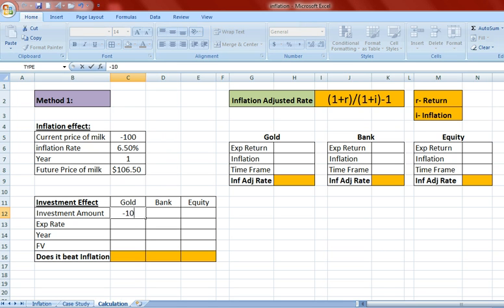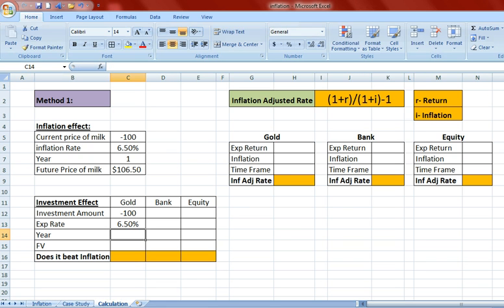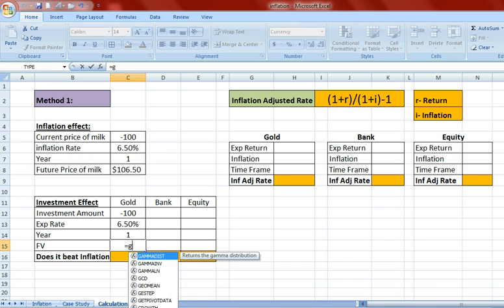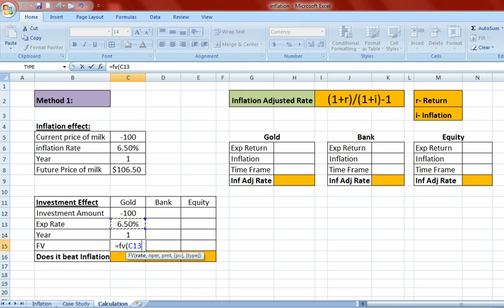Assume you are allocating the 100 rupees in gold, where the expected return given in the example is 6.5% for a period of 1 year. The investment maturity value would be 106 rupees 50 paise. So in this case, we need to compare the future price of the milk and the maturity value of the investment of gold. Both the values are equal, hence it doesn't beat the inflation, it is at par to the inflation rate.